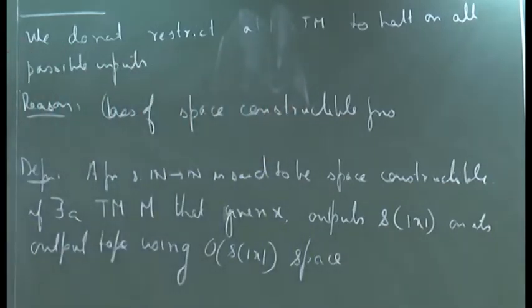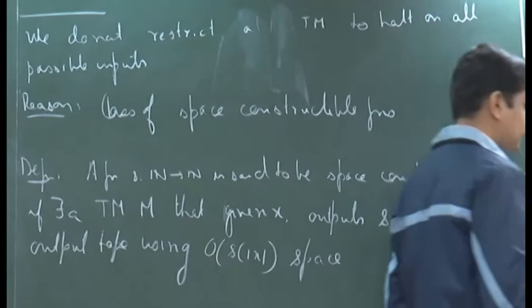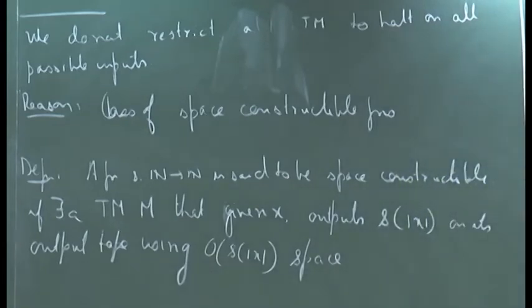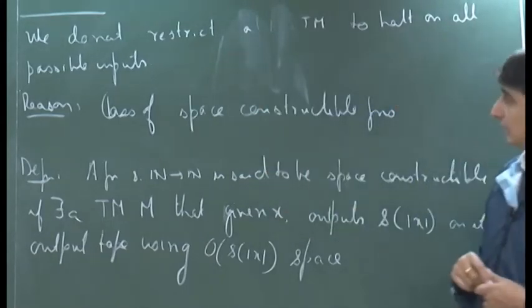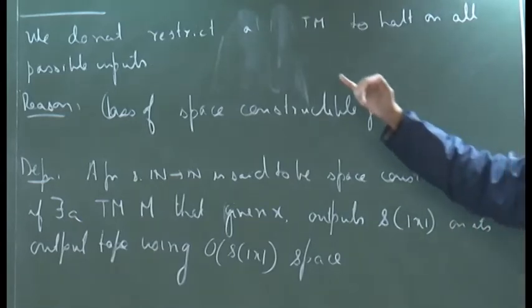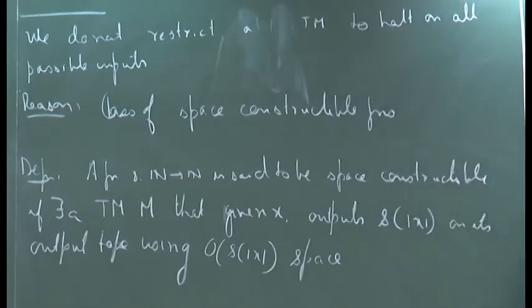Okay. So, what we require again in this entire theory of space complexity is that all the functions that we are considering are space constructible functions. In other words, given a function, there is some Turing machine which can do this. Now that we have this restriction on our functions, I claim that it is not necessary to restrict a Turing machine to always halt.